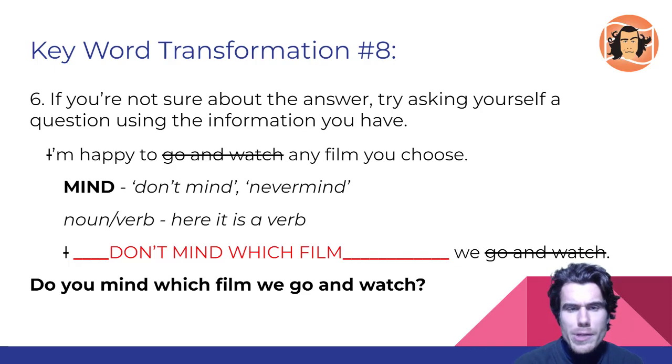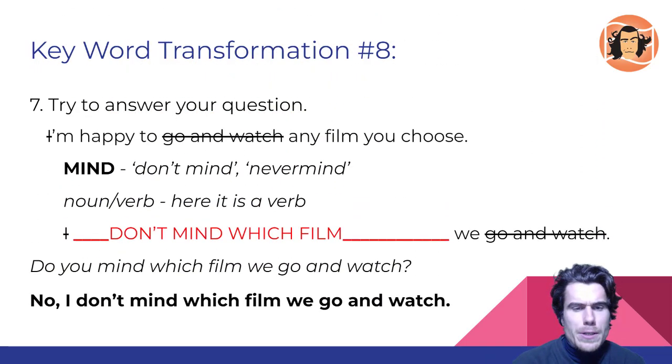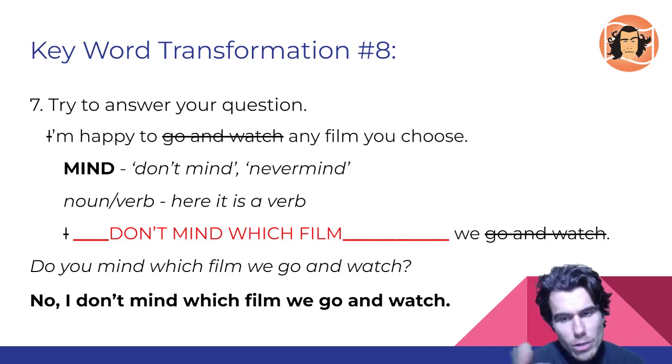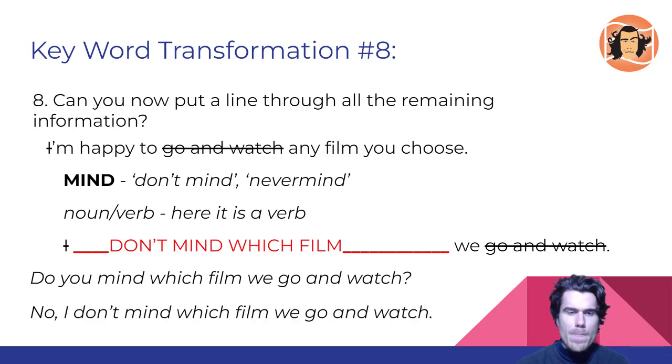But now I want to answer that question. The answer, when I say I'm happy to go and watch any film you choose, the answer to that is no, I don't mind which film we go and watch. And I can use that answer to help me complete the sentence with the gap. No, I don't mind which film we go and watch. I don't mind which film we go and watch. Okay, it's the same words. That seems good to me. That feels good. So let's move on to step number 8.